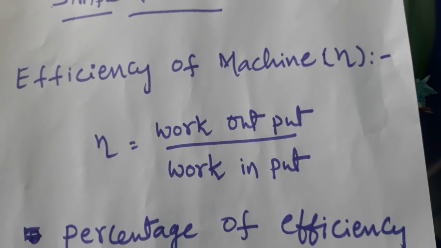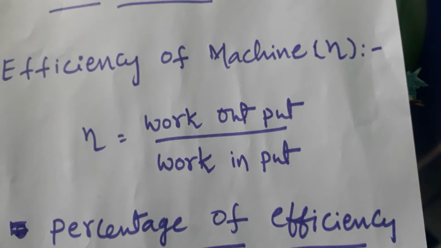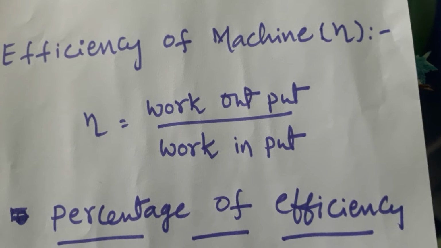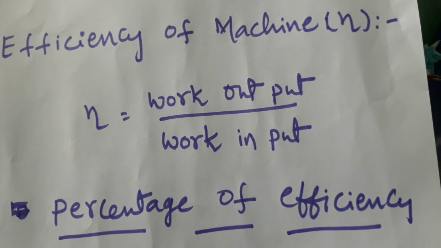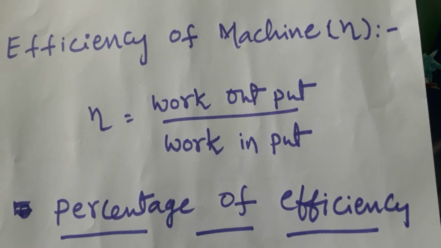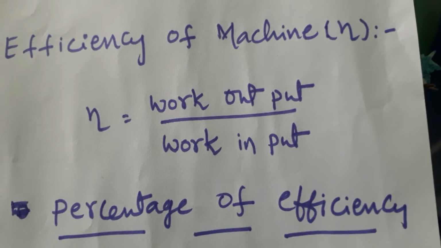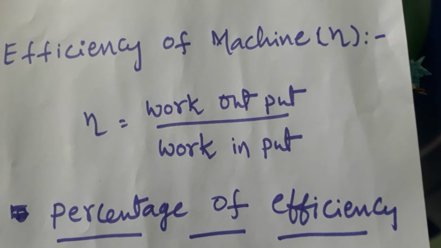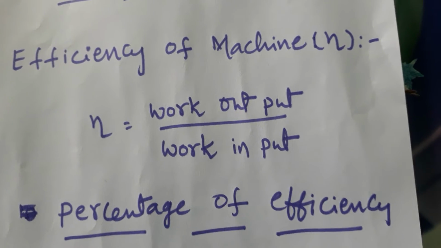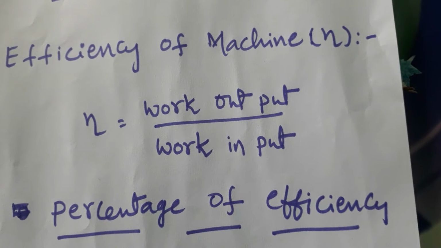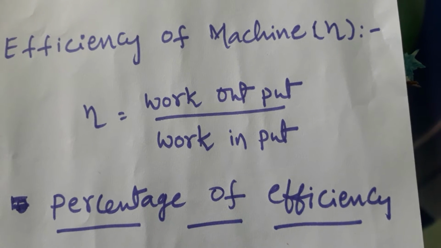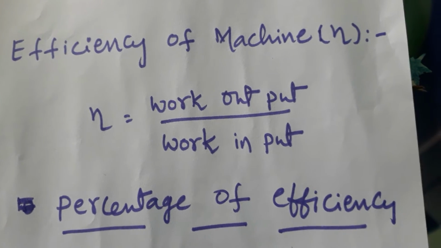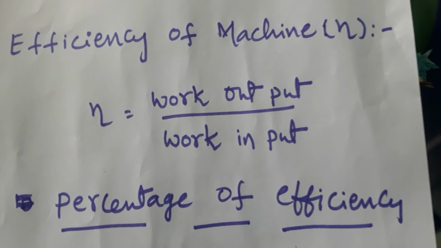Here, see, work done by the machine is called work output. Then to complete the task, work done on the machine by us is called work input. The machine performs the work and gives work output. Work output is done by the machine. Work input is done on the machine. When we compare output work and input work, we get the efficiency of the machine.